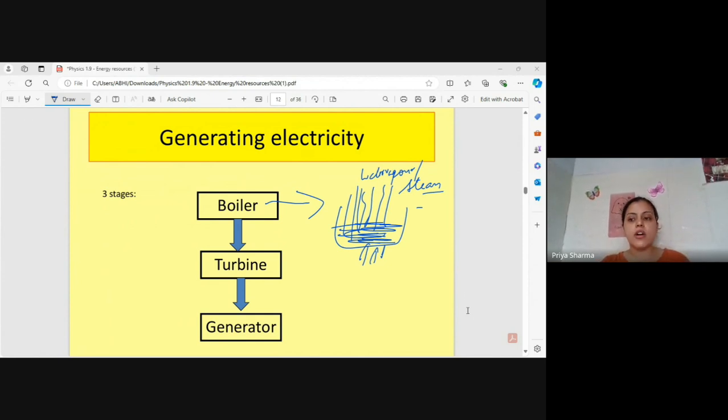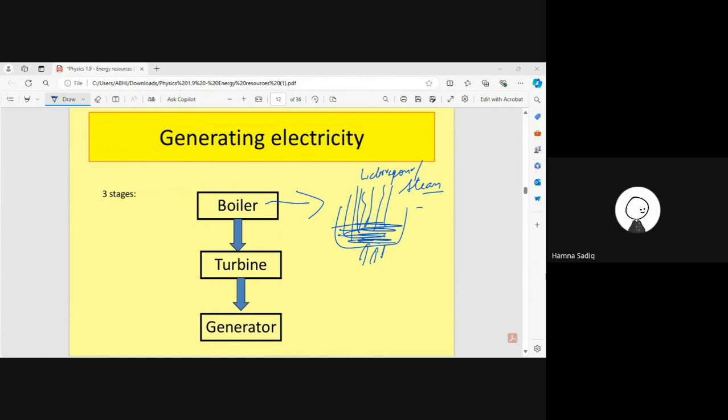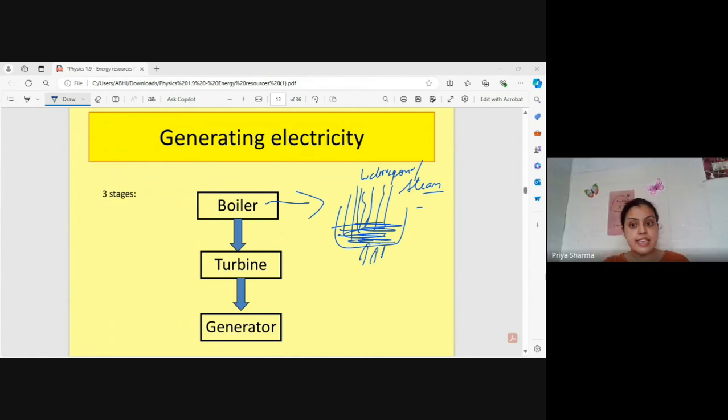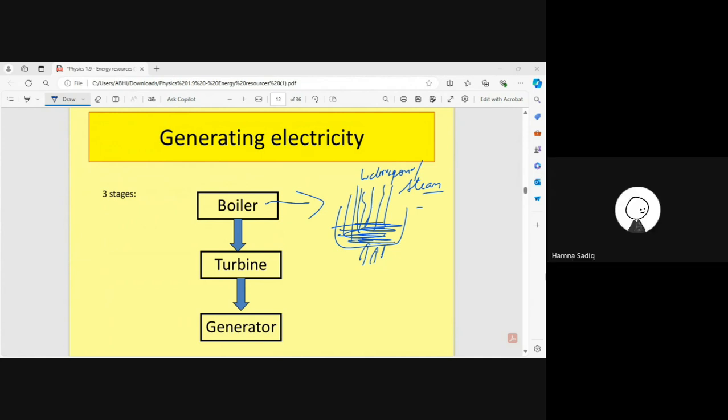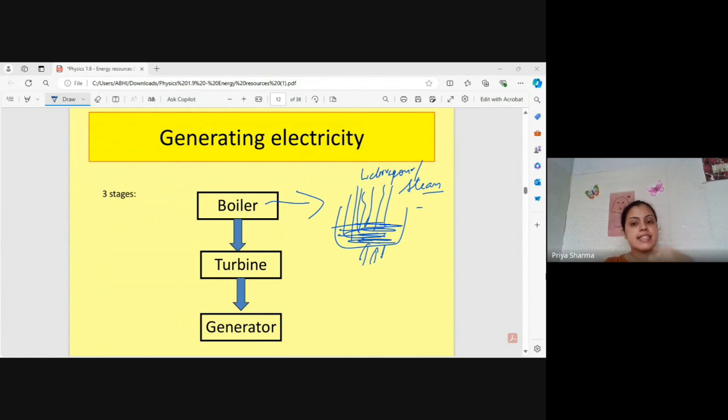Next is the turbine. What does a turbine do? You must have heard this name, turbines. They are used in engines, and they do a spinning kind of motion. After boiling, the steam is generated. The turbine will convert the energy of the steam, which has a certain kind of energy, into mechanical energy. Mechanical energy means the spinning motion of the turbine. Why? Because in the boiler, high pressure is there.